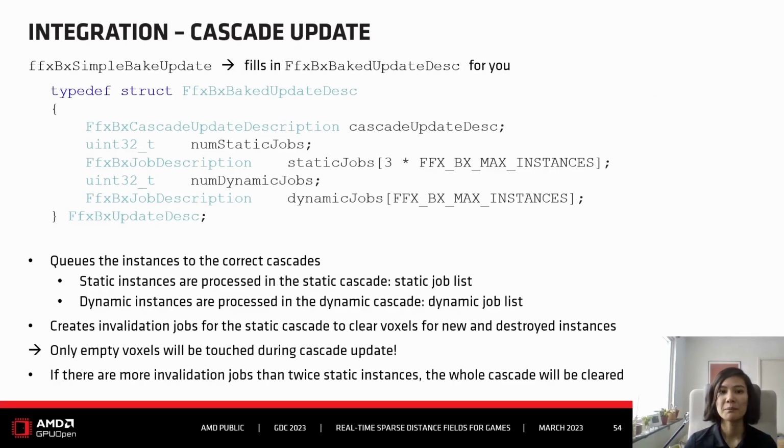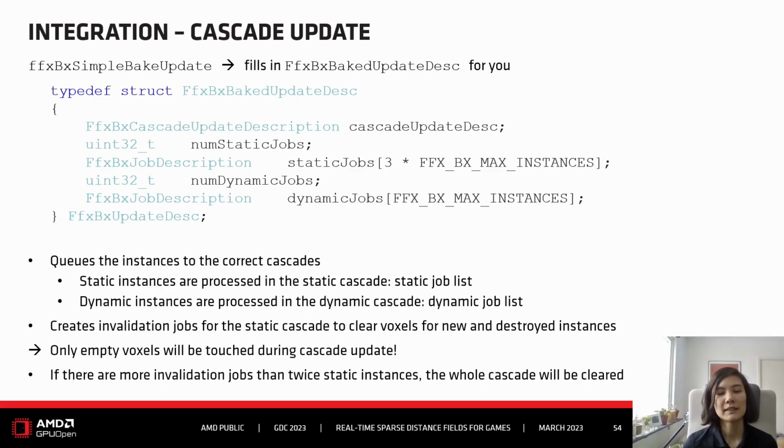So how to do the update? This is done roughly in 3 steps. First, you need to fill out the update description. To do this, you can call SimpleBake update because this function will populate the update description for you. It will queue the instances to the correct cascade, and this is done via so-called job lists. A job list has the jobs that need to be done for a cascade to get properly updated. So we have a job list for the static cascade and a job list for the dynamic cascade.